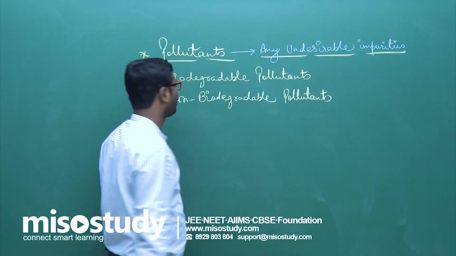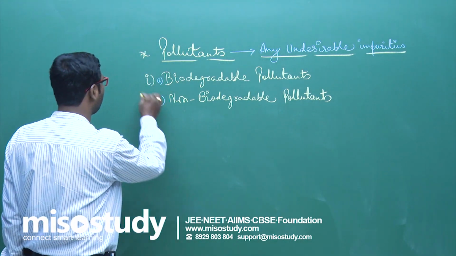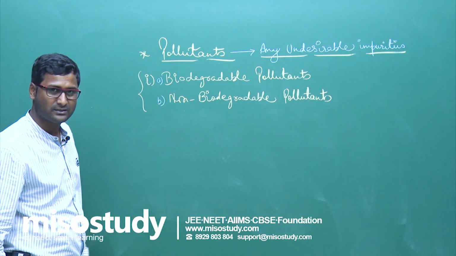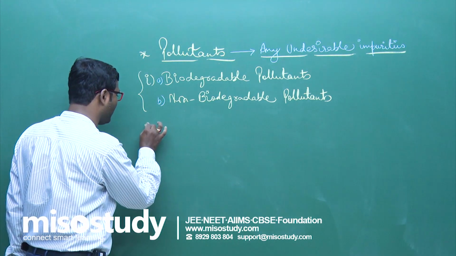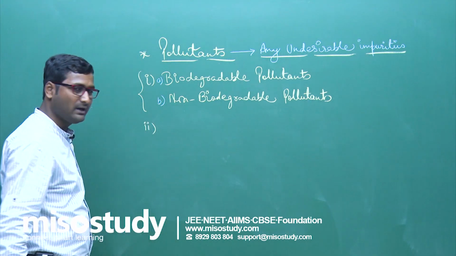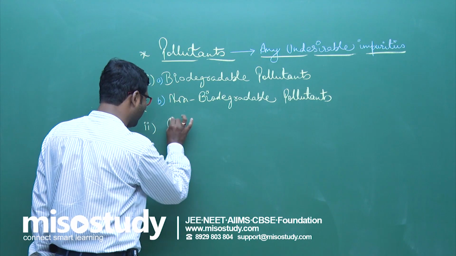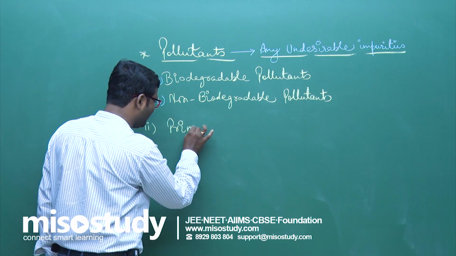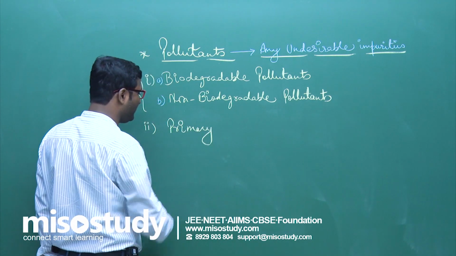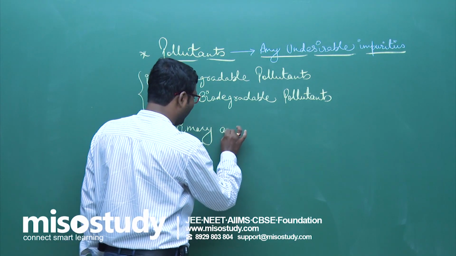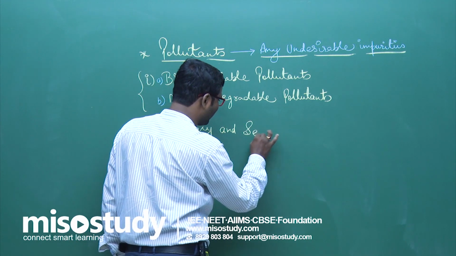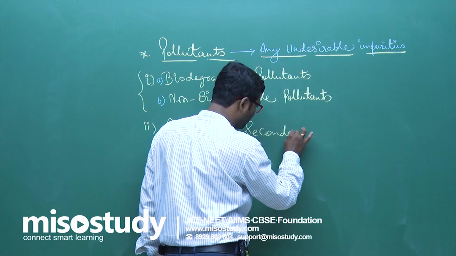Clear to you? Biodegradable and non-biodegradable. This is the first type. And the second one, according to the nature, primary and secondary pollutants.